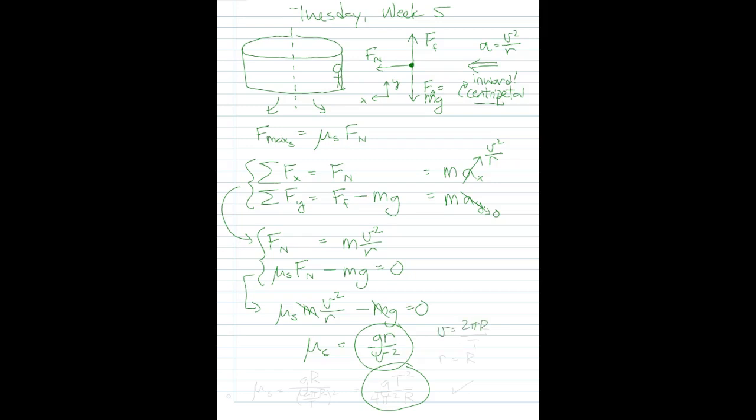So if you're given, say, a radius r, then you know that the velocity is 2 pi r divided by some period t, where the circle has a radius of r. If you plug that into this value, then mu s is g times r all over 2 pi r over t, squared. And so I have a g and a t squared and a 4 pi squared and 1 factor of r left over. And that's the answer.